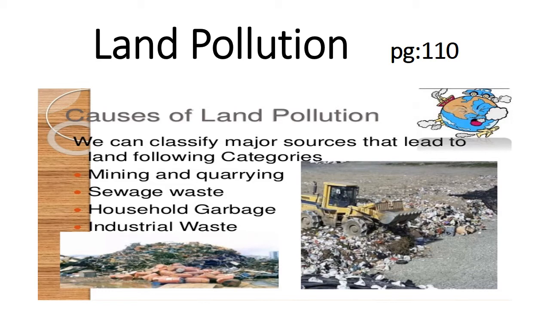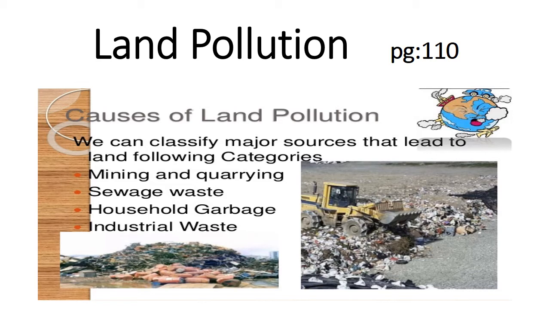Household garbage. We are in a habit of throwing the garbage in front of our houses. So there should be a proper management system, because if there is no proper management system of disposing the garbage, it will accumulate, and different kinds of bacteria and flies and cockroaches will get into that garbage and spread infections and diseases.